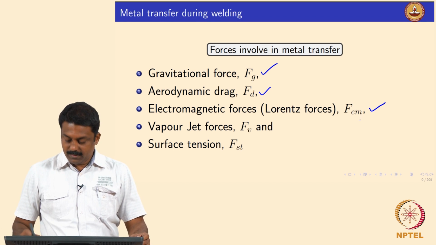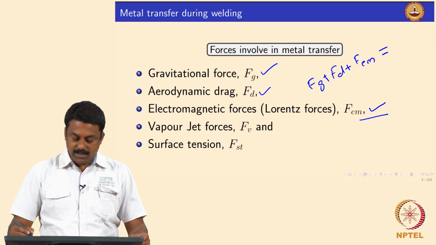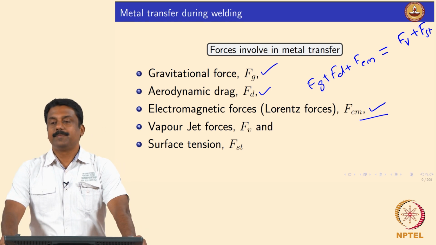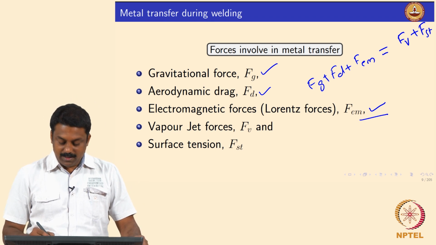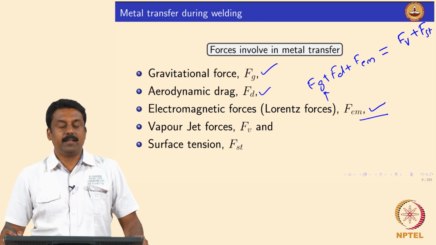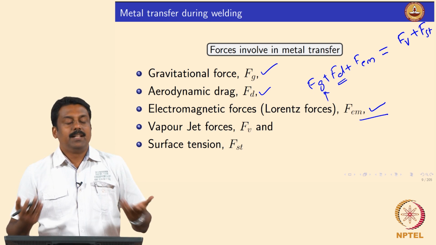So these 3 forces, Fd plus Fem plus Fg, if equal to the vapor jet plus surface tension, it is an equilibrium situation. If the droplet should be detached, the gravitational force must be higher, but this is fixed, that is the process parameter.